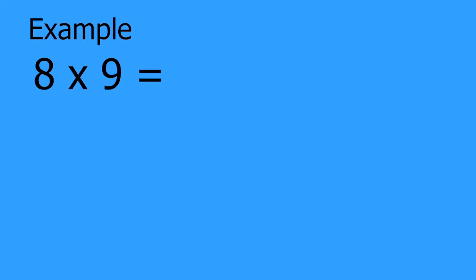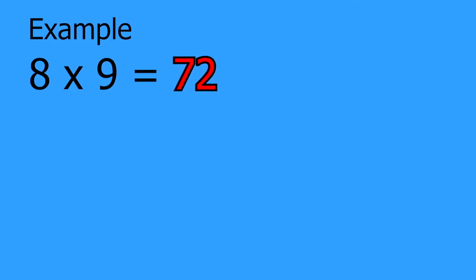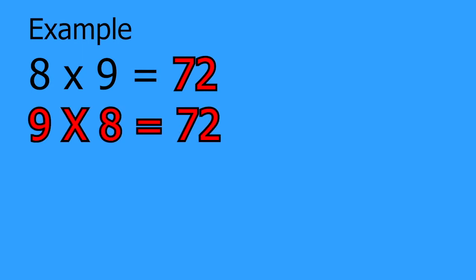Now, there is a multiplication version of this rule. Let's say we are working with this problem, 8 times 9. The answer is 72. What this rule is saying, as you can guess, is that if I flip it over, 9 times 8 instead of 8 times 9, the answer should still be the same, which in this case, it's 72.